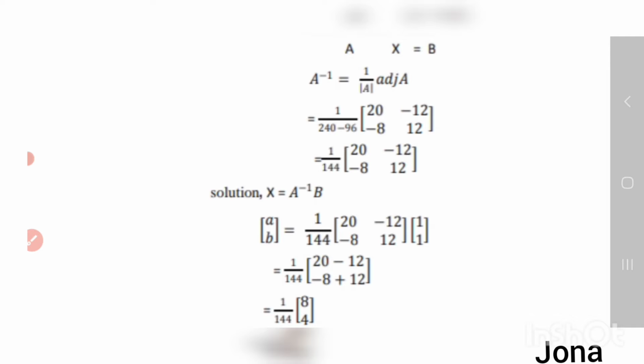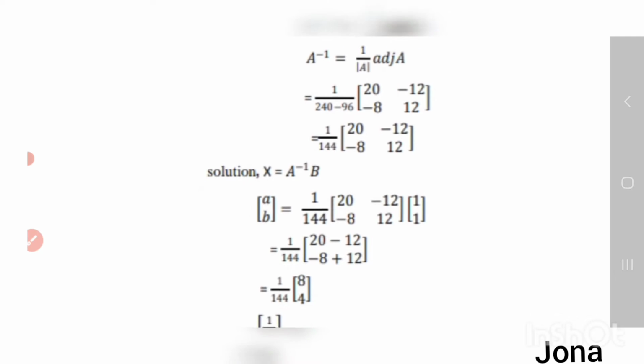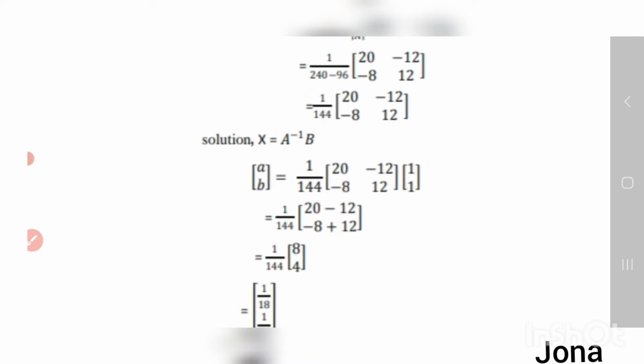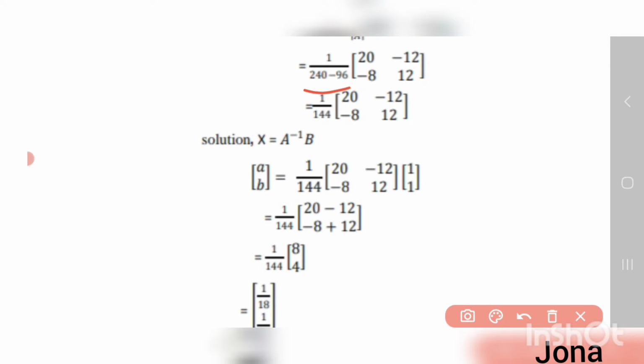A inverse is nothing but 1 by determinant A into adjoint A. The determinant A is 240 minus 96. For adjoint A, we interchange these two elements and change the sign of the other two elements. So 1 by 144 into the adjoint A like this, and then X is nothing but the variables a, b. So a, b is 1 by 144 into A inverse here and B here.